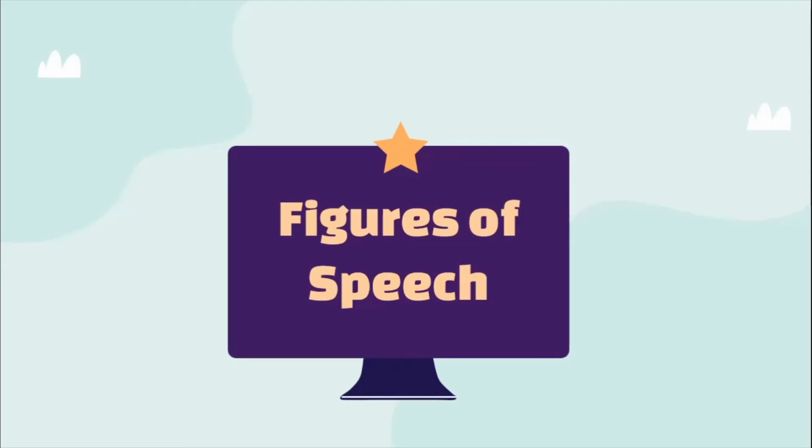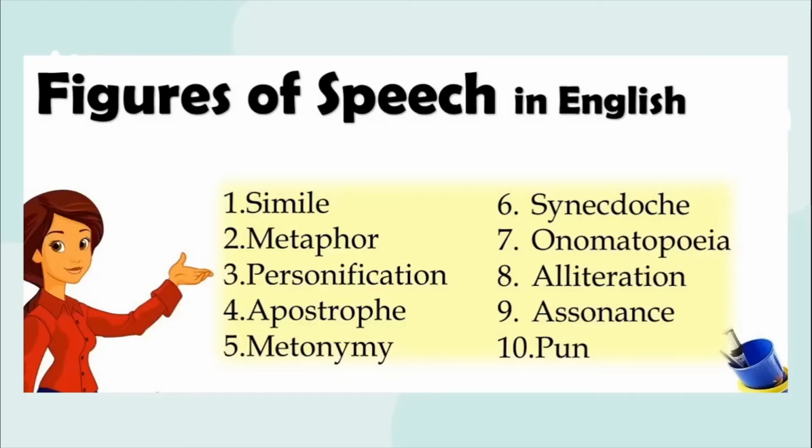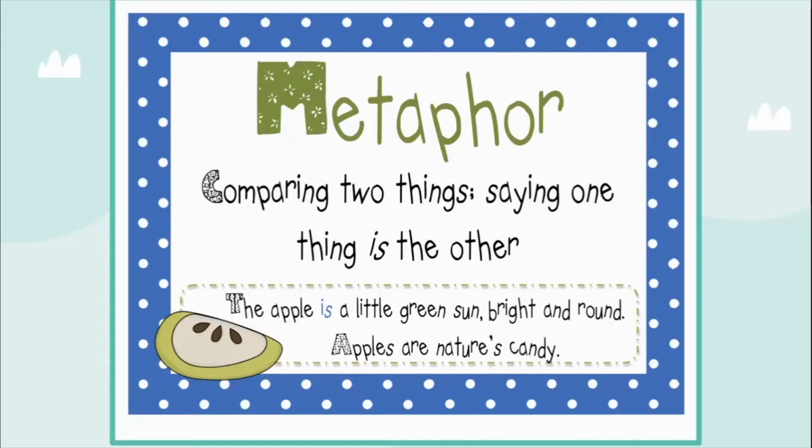So there are various figures of speech. Let us look at a few of them. There are some which are supposed to be studied as part of this lesson, so we will look at them only today. But as an overview, let us try and understand what the various figures of speech in English are. So you have simile, metaphor, personification, apostrophe, metonymy, synecdoche, onomatopoeia, alliteration, assonance and pun. There are many more also, but at the school level, we learn all these. And today we will talk about metaphor and personification. So let's go without wasting time directly to our first point.